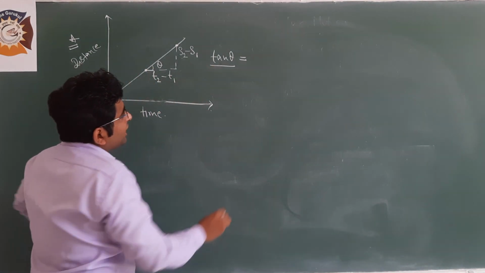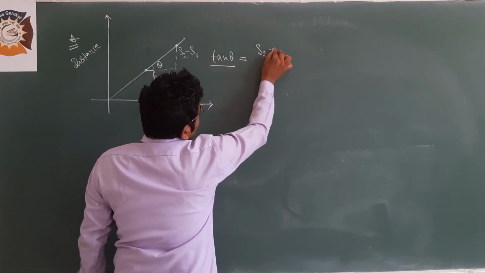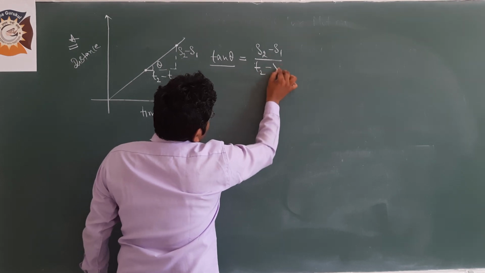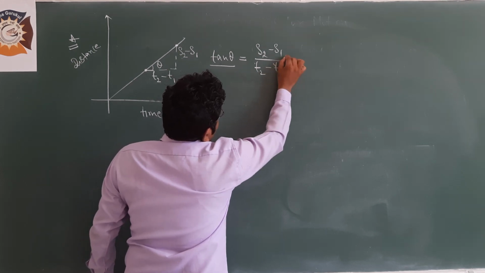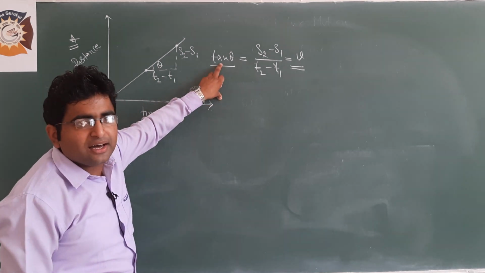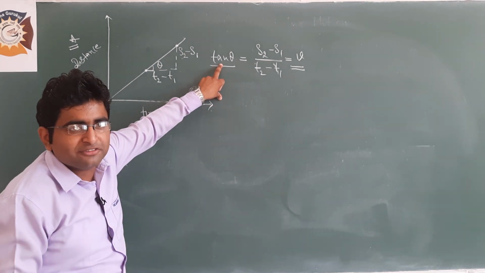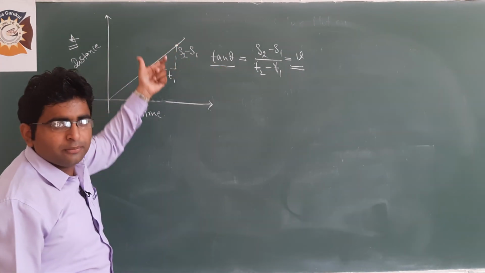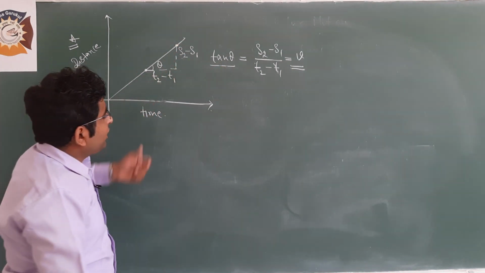So tan theta you can write as S2 minus S1 divided by T2 minus T1, and it is equal to speed. So tangent theta gives the slope of the graph and the value of tangent theta is equal to perpendicular over base. Clear? Okay.